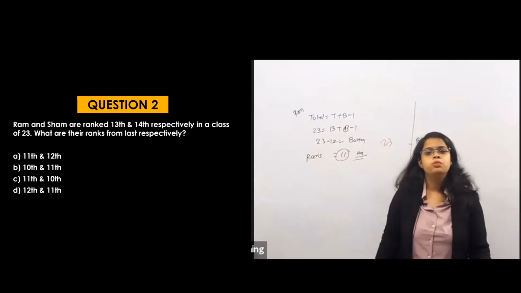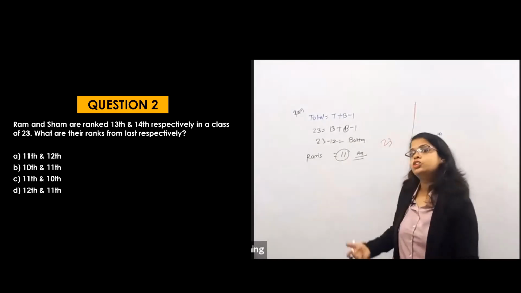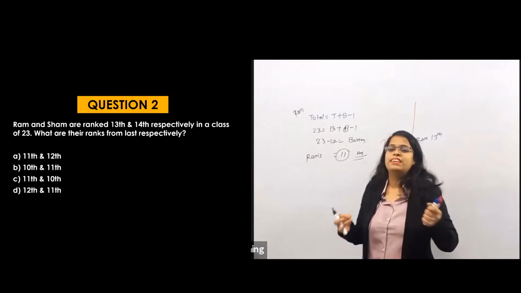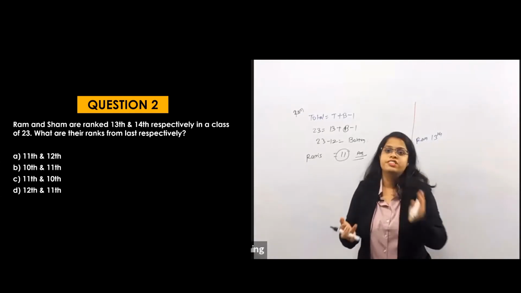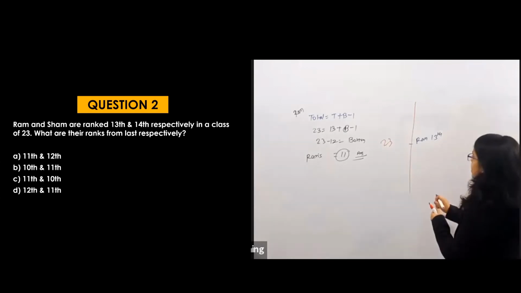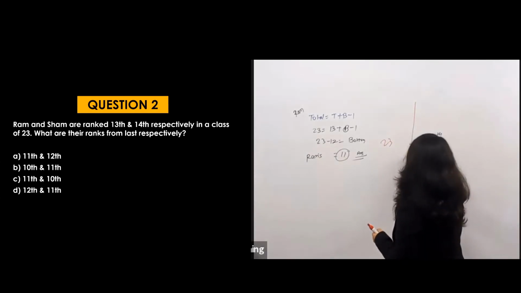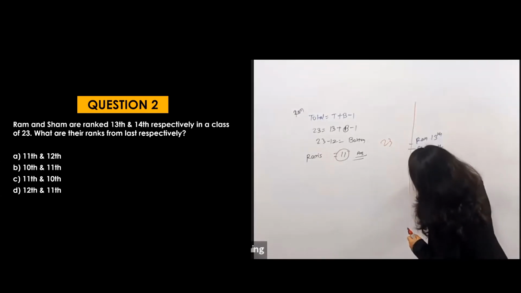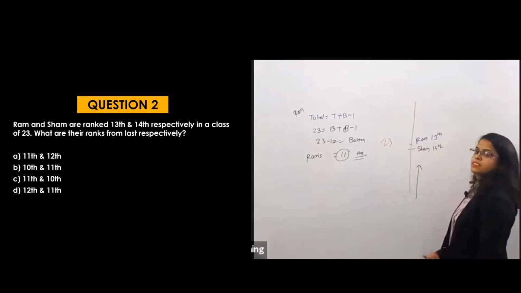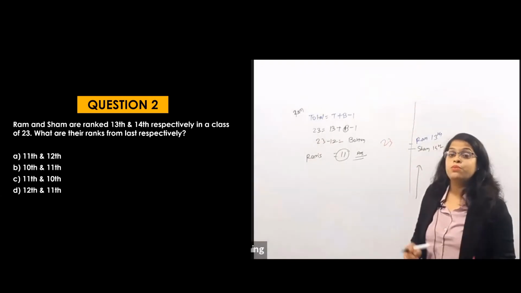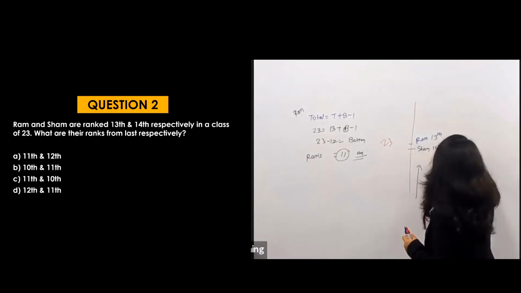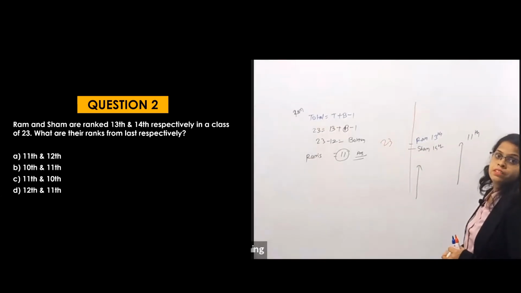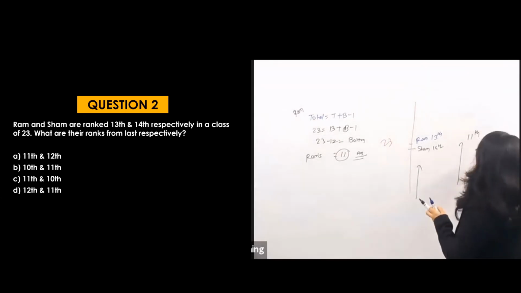So what will be the position of Shaft? Will it be 10 or 12? Come on, tell me. Without solving, now let's solve. Try to answer logically. Okay? As Ram was here and Sham is at 14th, right? Means Sham is exactly below Ram, right? So if I go from the bottom, then who will come first? Ram will come first. That means if Ram from the bottom is 11, then what will be Sham's position from the bottom? It's 10.